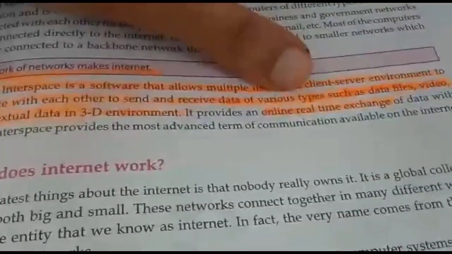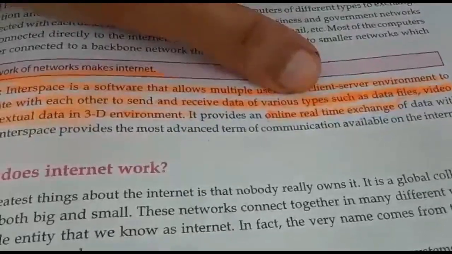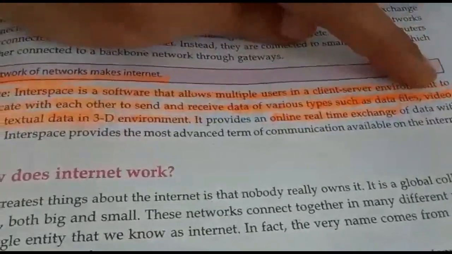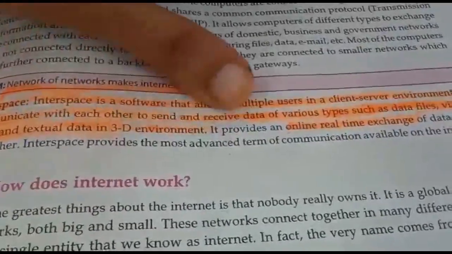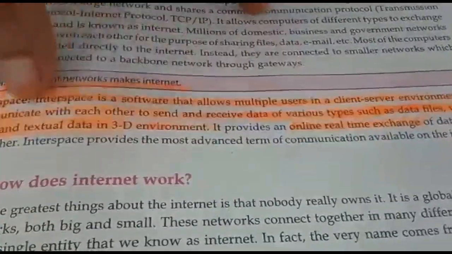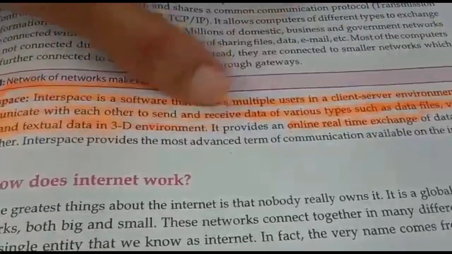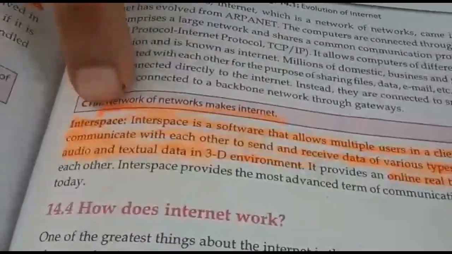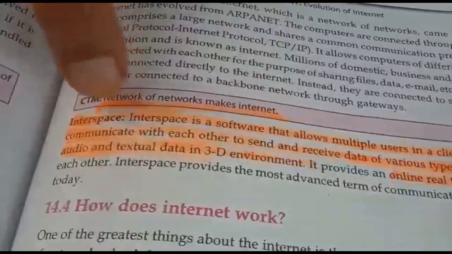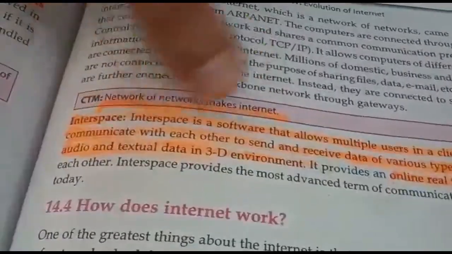What kind of data is there? There are data files, videos, audio files, textual data, etc. All these types of data are sent and received over the internet, and all the software that is required to run this internet is known as interspace. Understood?